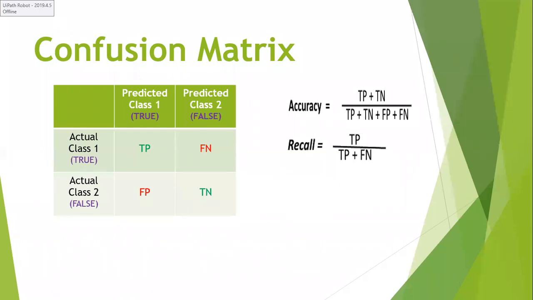What are the metrics that are required to evaluate any classifier? The answer is: first, error; second, accuracy; and third, confusion matrix.